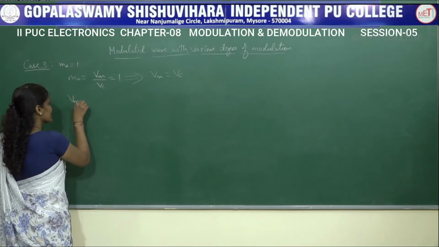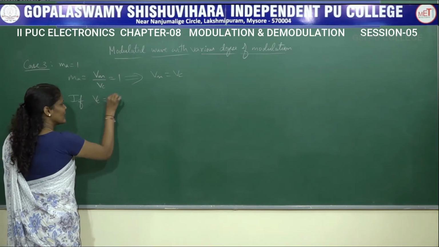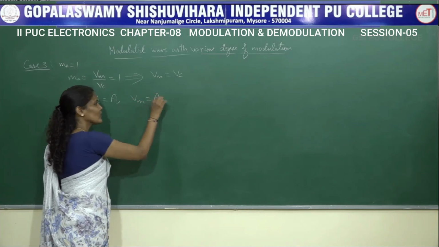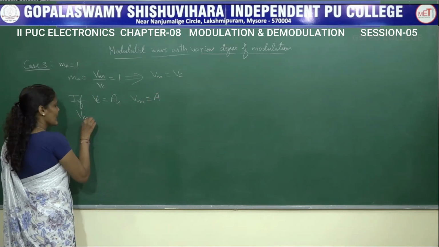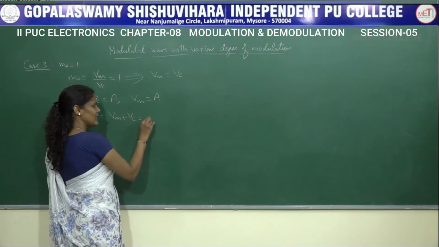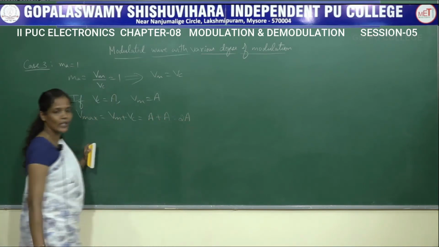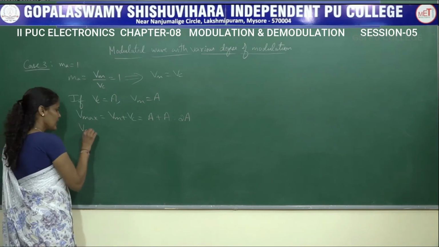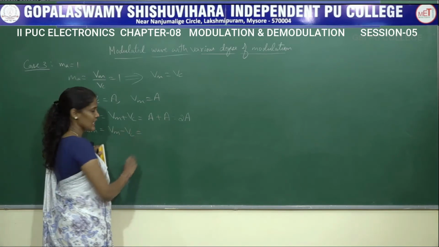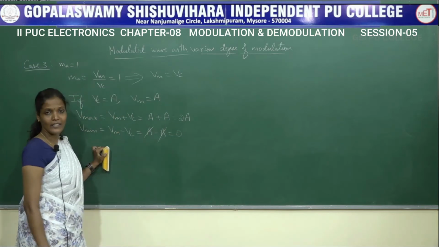So Vmax, if VC value is equal to A, then according to this expression, VM value will also be equal to A, right? So Vmax is equal to VM plus VC, that is VM value is A, VC value is also A, then I will be getting V maximum value as 2A. Similarly, if I want to calculate V minimum, VM minus VC is A minus A, it gets cancelled, so I will be getting 0.